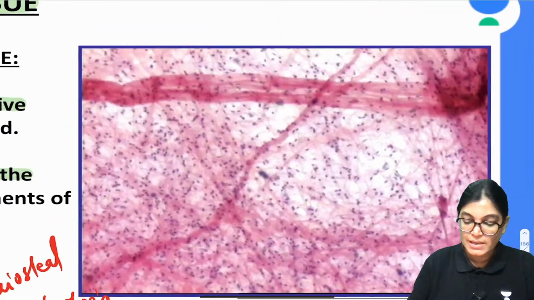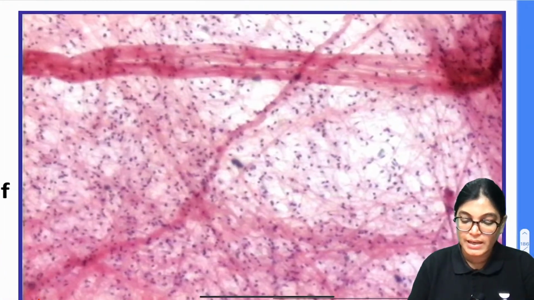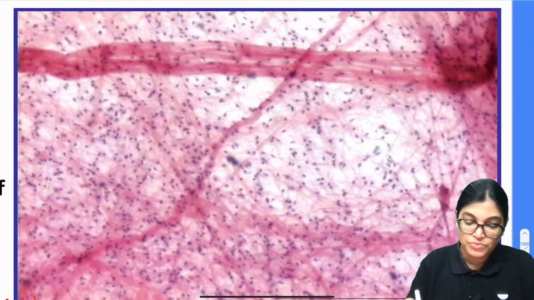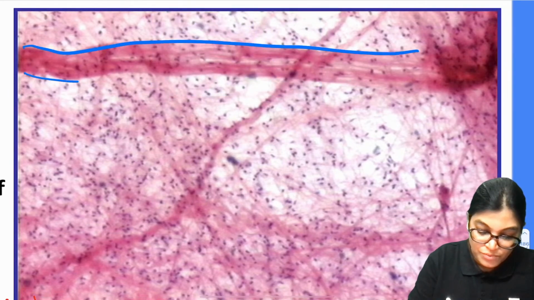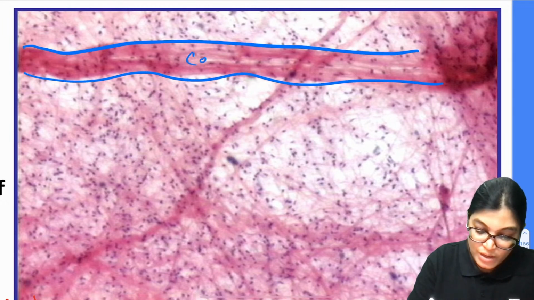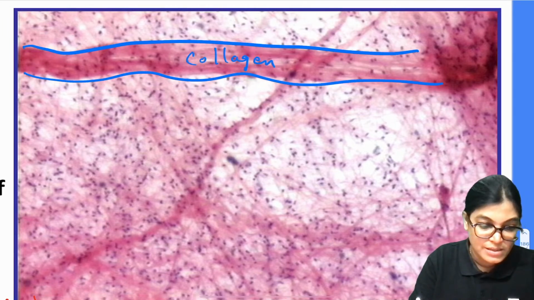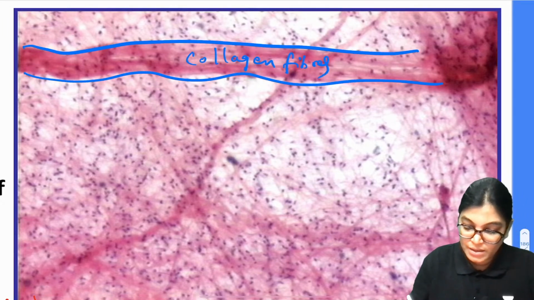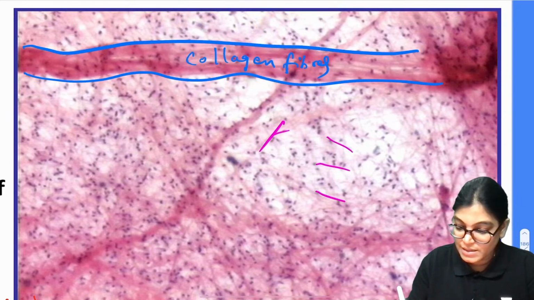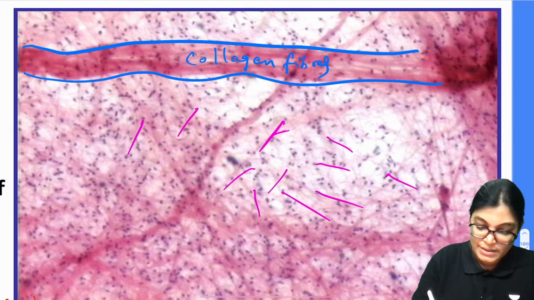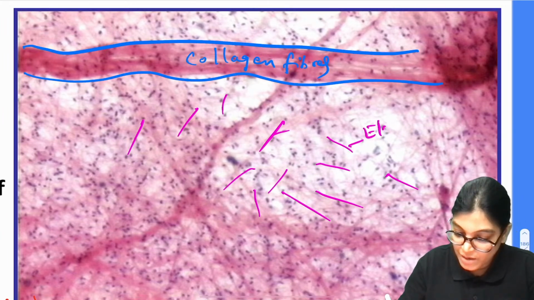Also you can see here in this diagram, this is in large view where you can see the loose connective tissue. The loose connective tissue is clearly these fibers which are running from here to here. These are the collagen fibers which you are seeing. Other than that, in between you can see brightly stained fibers singly running like this. What are these? These are elastic fibers which are running here.